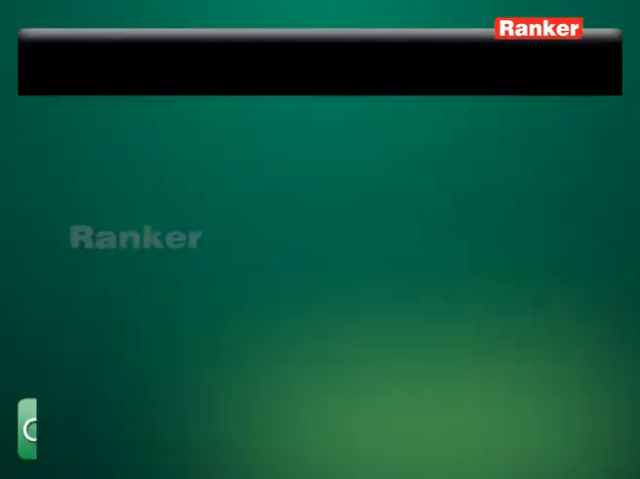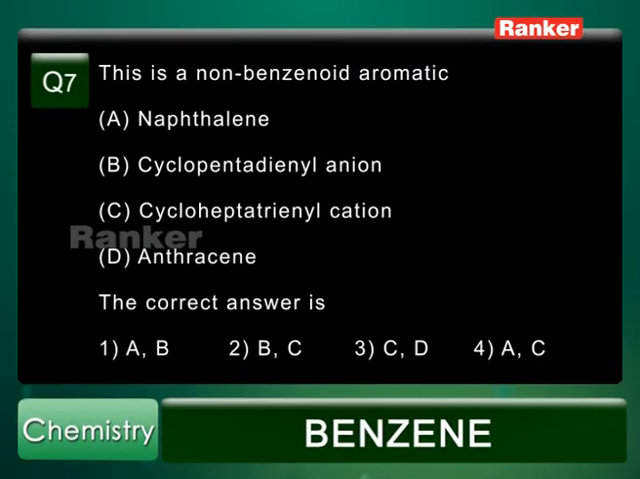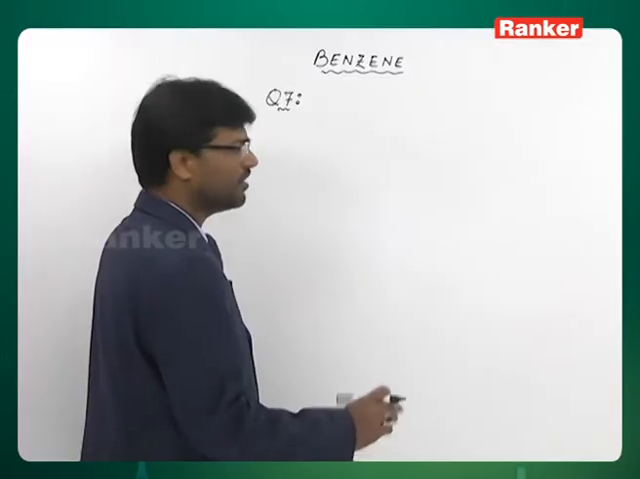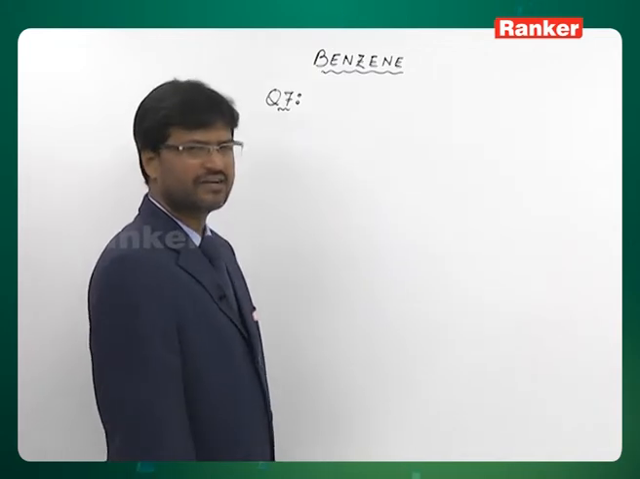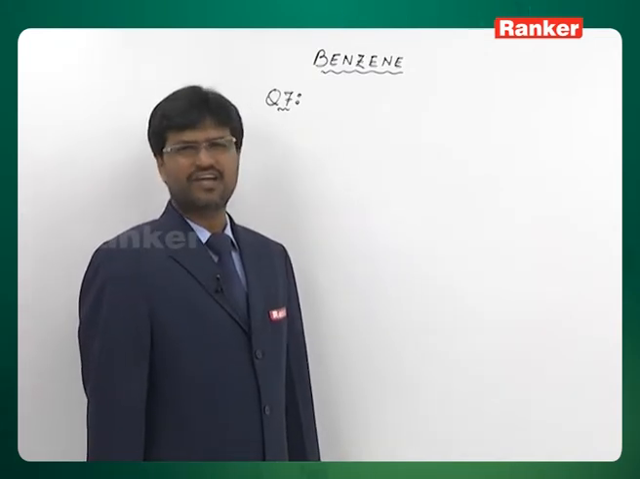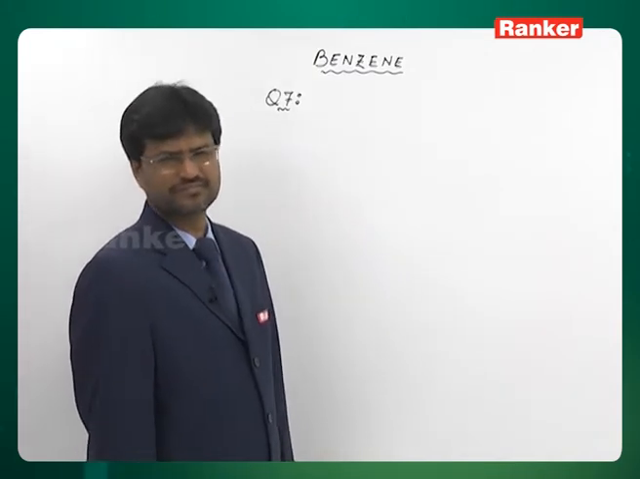Question number 7. This is a non-benzenoid aromatic. A. Naphthalene, B. Cyclopentadienyl anion, C. cycloheptatetraenyl cation, D. anthracene. These are the 4 compounds given, and you are asked to find out non-benzenoid aromatic. Non-benzenoid aromatic is an aromatic hydrocarbon in which you have any ring other than 6-membered ring.